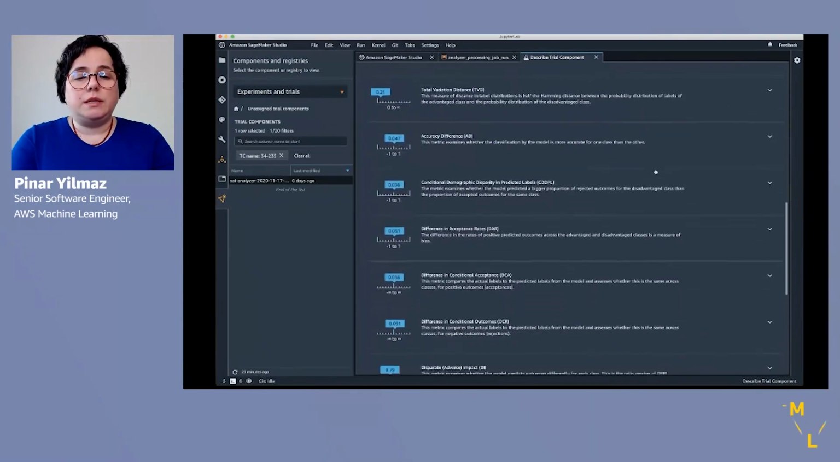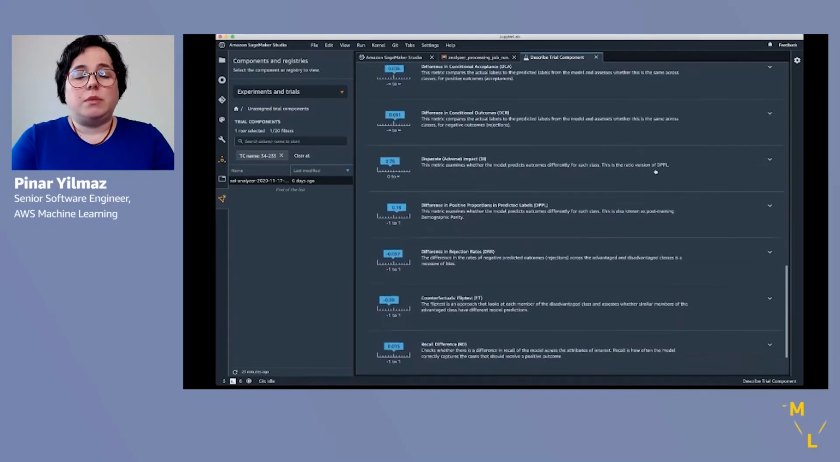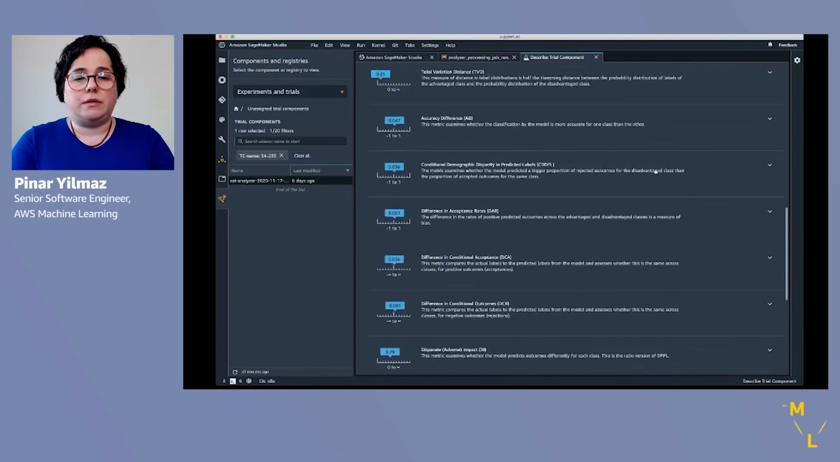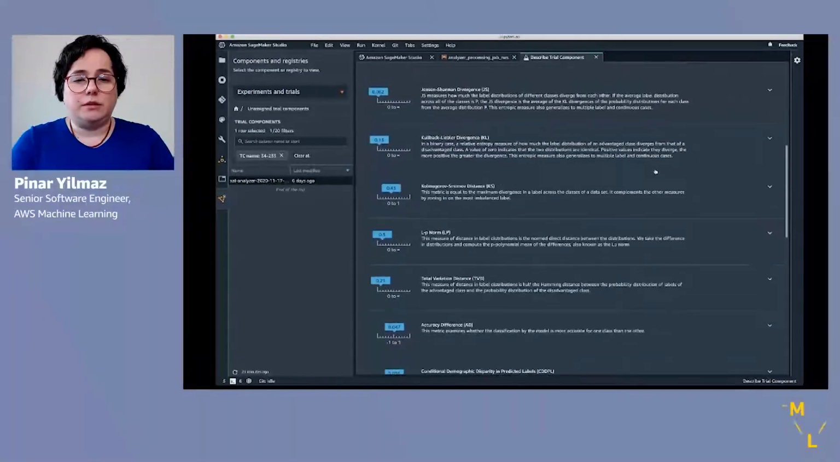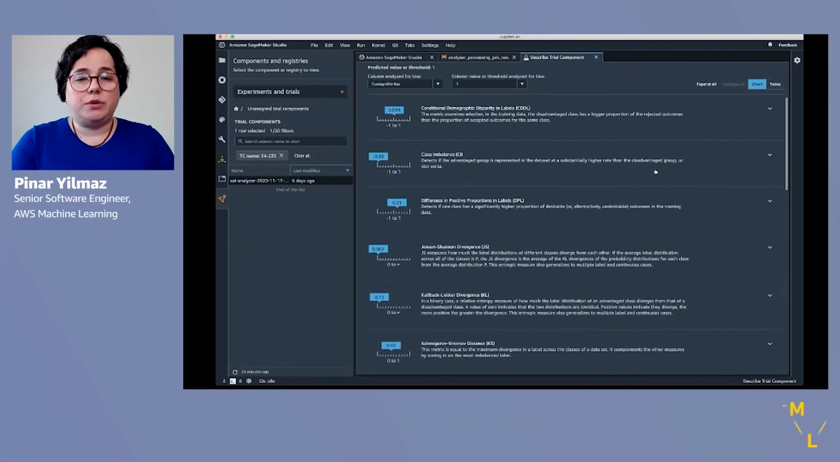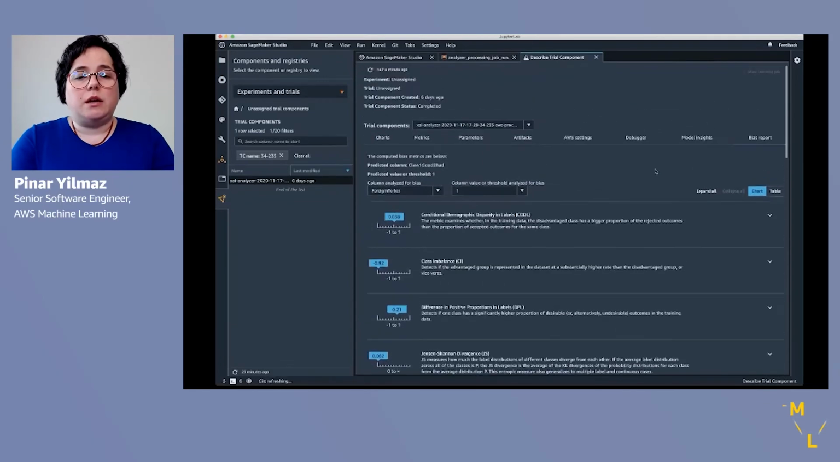So in here, you'll see that there are more metrics now, because when we configured the Clarify processing job, we also provided the model that we trained earlier. And now we have access to pre-training as well as post-training metrics.